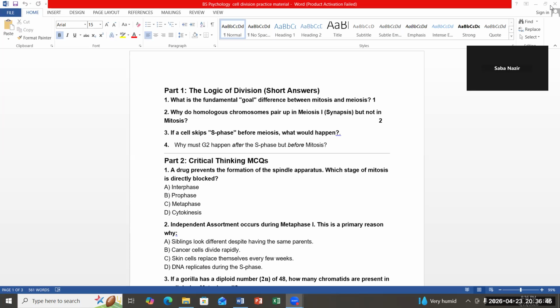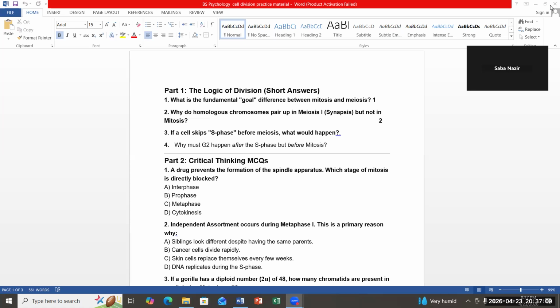If someone writes that at the end of mitosis, two daughter cells are produced, and at the end of meiosis, four daughter cells are produced, this is also correct. But the first 3 were the major differences between mitosis and meiosis. Okay. In your miscellaneous section, I have uploaded practice material as well as the relevant marking key, so you can refer to it as per your ease.